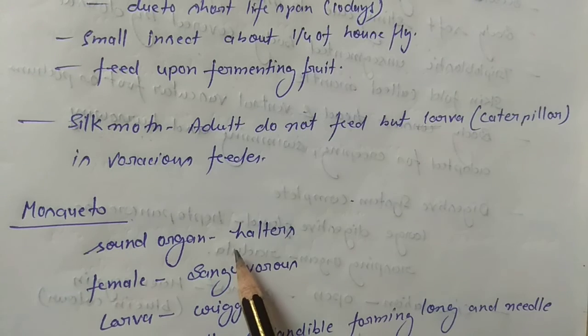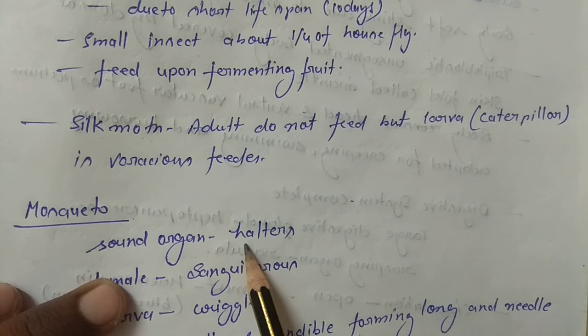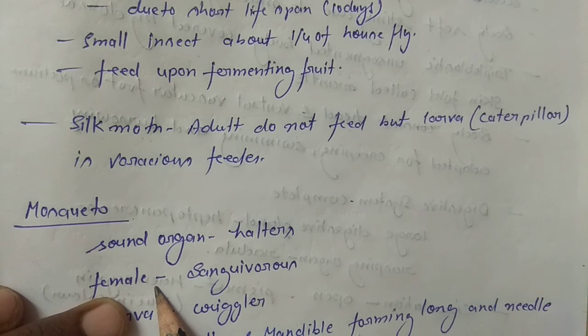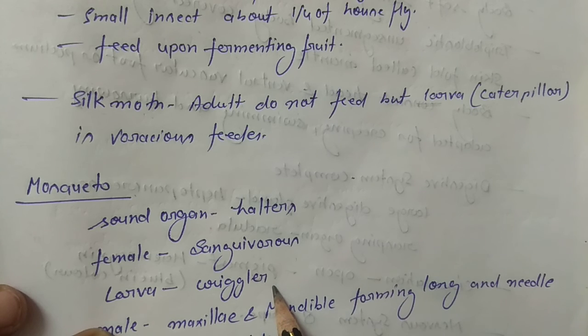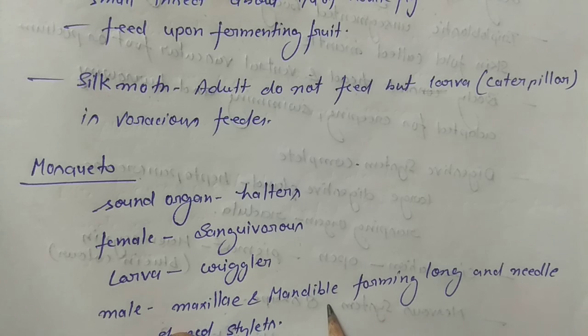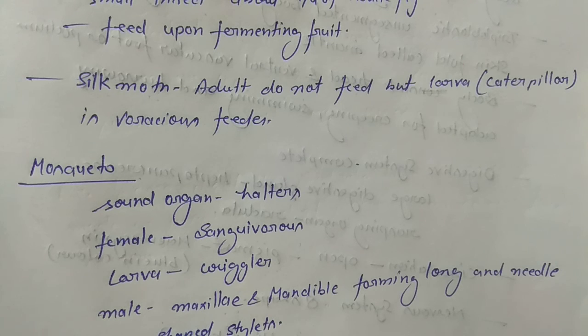The mosquito contains sound organs called halteres. The female mosquito sucks blood and obtains nutrition from it, so it is called sanguivorous. The larva of the mosquito is called a wriggler. The male mosquito does not suck blood because it does not have maxillae and mandibles, so it does not form the long needle-shaped stylet and cannot suck blood.